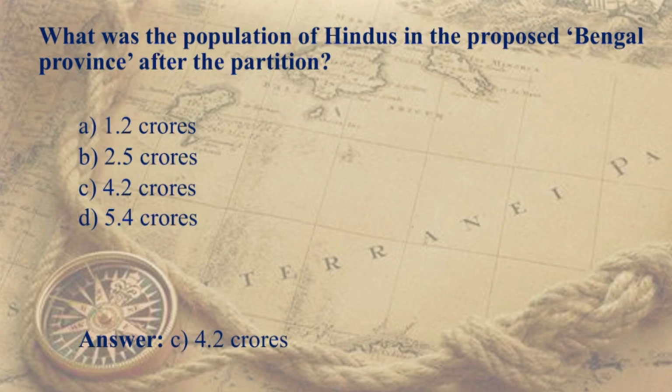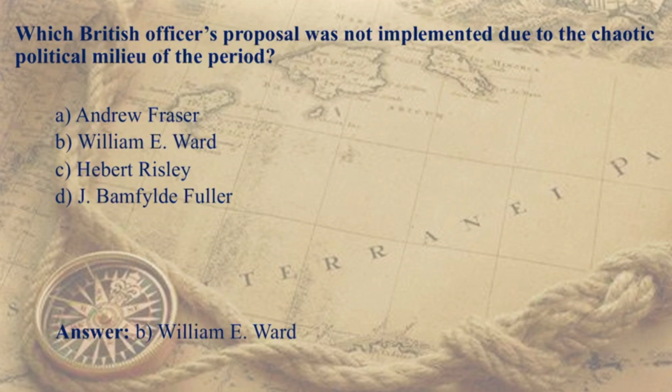What was the population of Hindus in the proposed Bengal province after the partition? It was 4.2 crores. Which British officer's proposal was not implemented due to the chaotic political milieu of the period? It was William E. Ward.